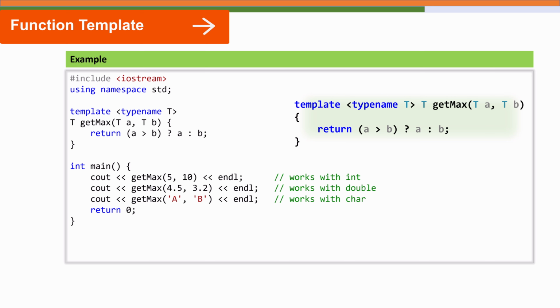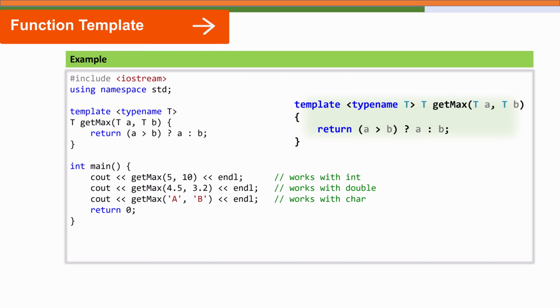So when the function is called, the compiler automatically generates a version for the required type. Notice that we only wrote the function once, but it worked for integers, doubles, and even characters. So the compiler automatically created 3 versions internally, one for each data type used. This is compile time polymorphism, also called generic programming.